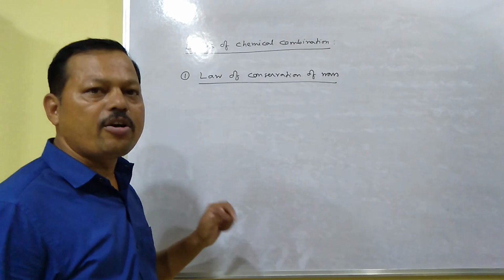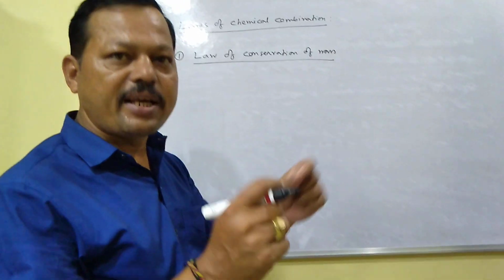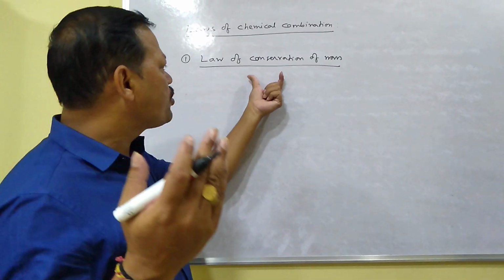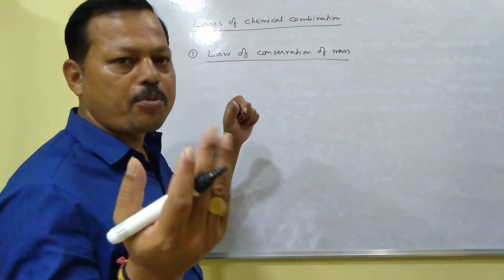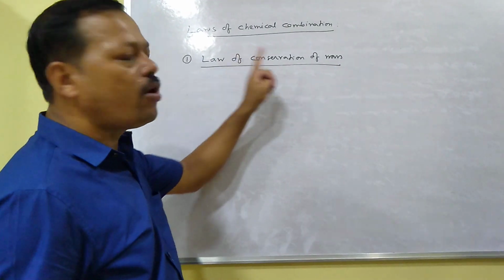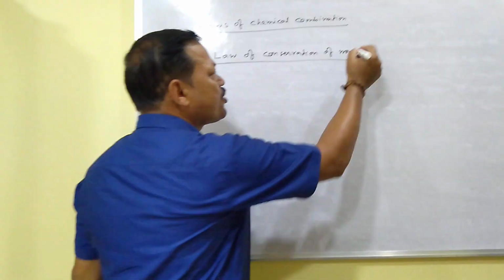What are laws of chemical combination? When some chemical combination takes place, then they follow these laws. There are three laws: law of conservation of mass, law of definite proportion, and law of multiple proportion. So I'll give you one by one. The first law is called the law of conservation of mass. So what is this law?